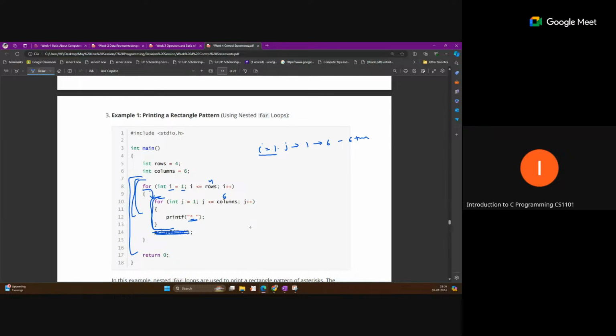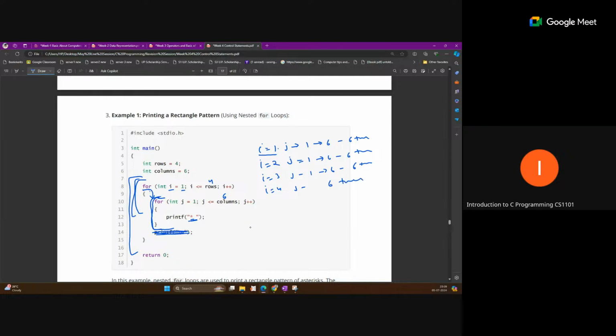After completion of the J loop, I will increment and reach 2. Then again J will run 1 to 6, total 6 times. Then I equal to 3, J will run 1 to 6, 6 times. And I equal to 4, then J will run 6 times.